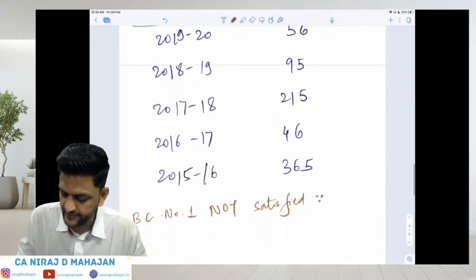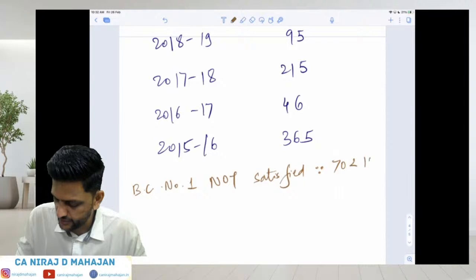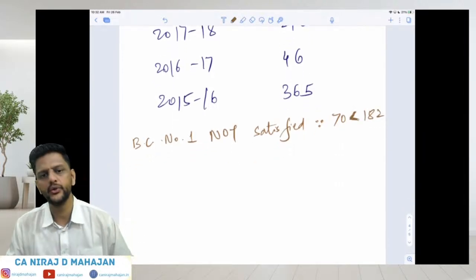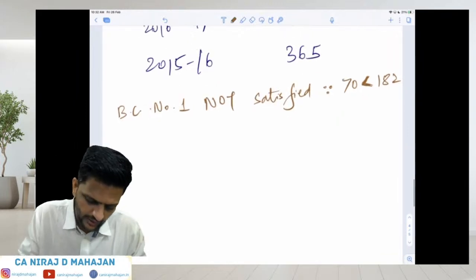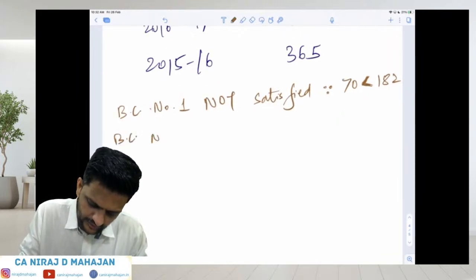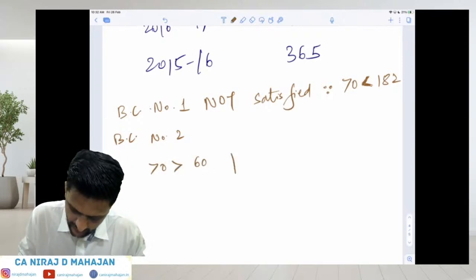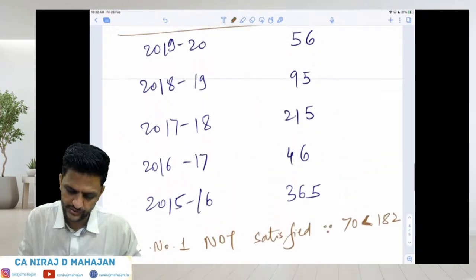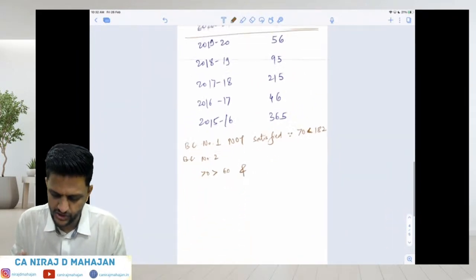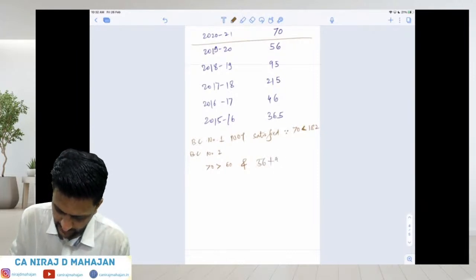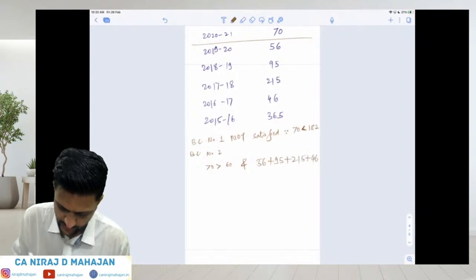Since 70 is less than obviously 182 days. Correct? Basic condition number 2. 70 is obviously greater than 60 days. And how many days in the last 4 years? 56 plus 95 plus 215 plus 46, which comes to